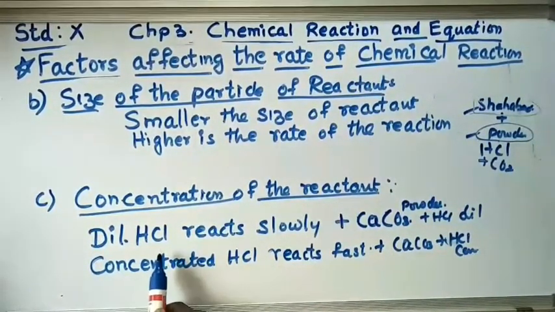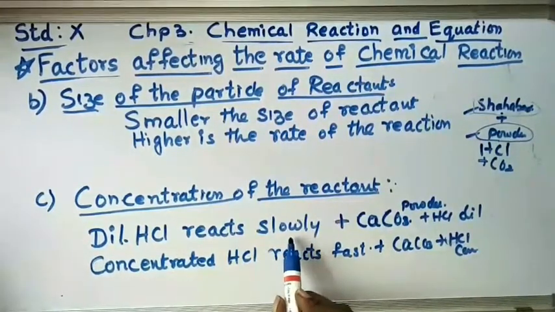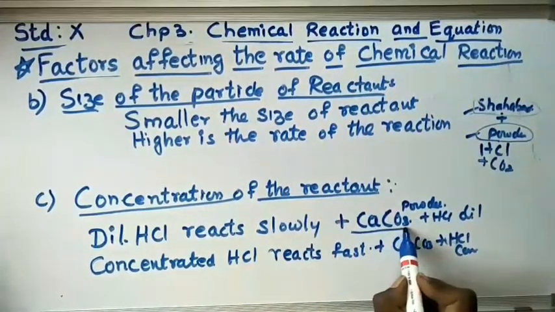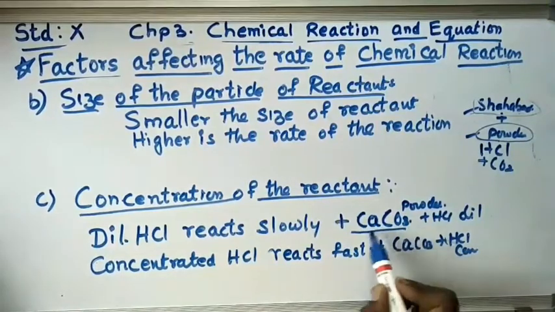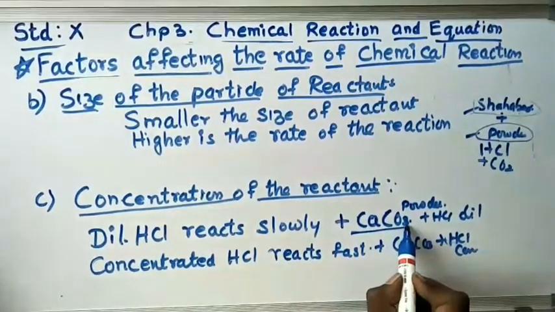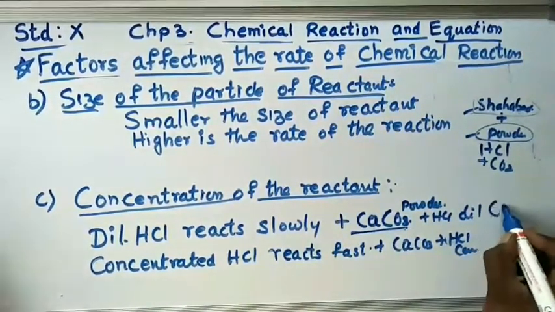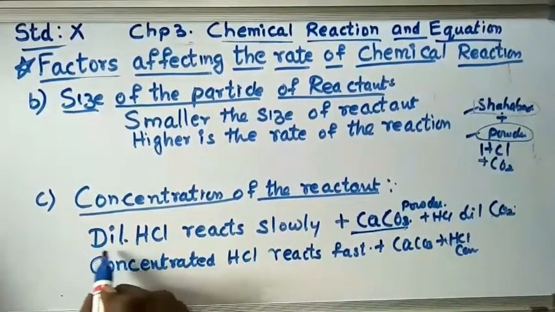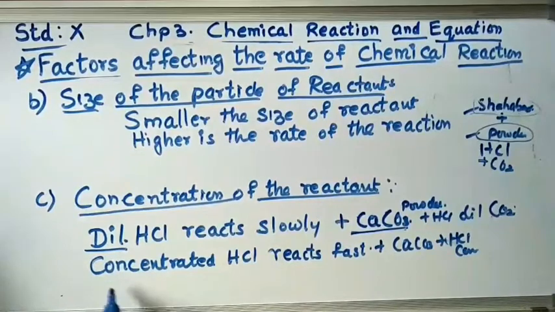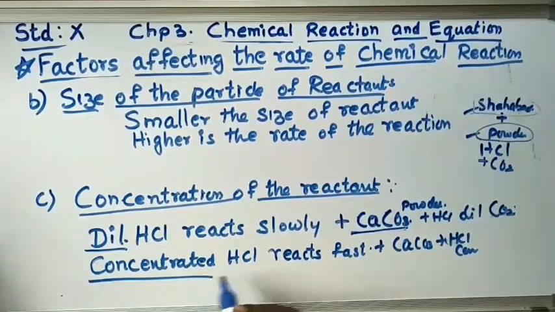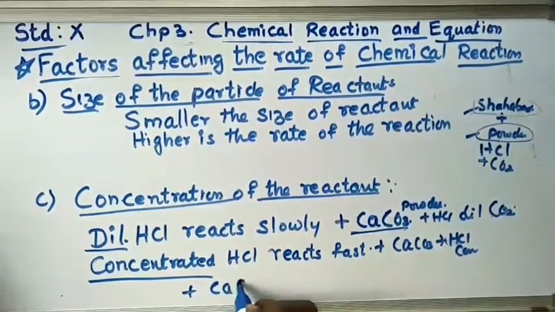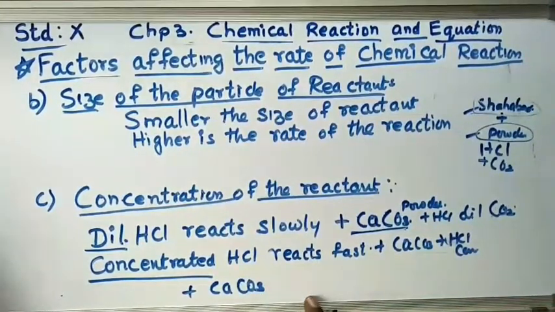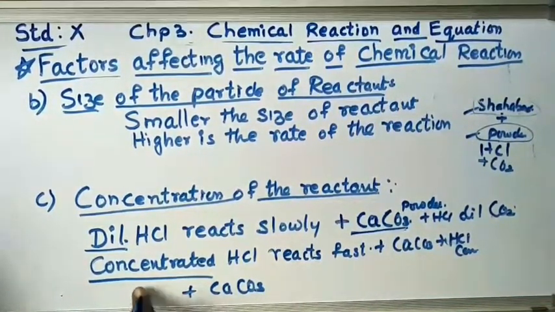The dilute HCl reacts slowly with your CaCO3, and thereby this CaCO3 disappears slowly and carbon dioxide gas also comes out very slowly because it is dilute HCl. But if you add concentrated HCl with CaCO3, the reaction is very fast because it is concentrated.